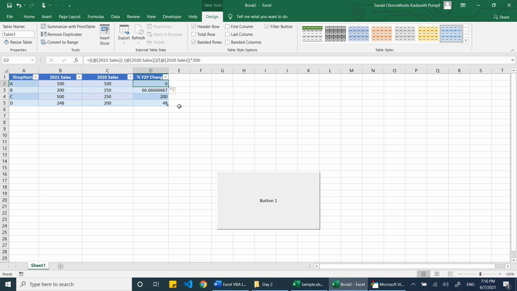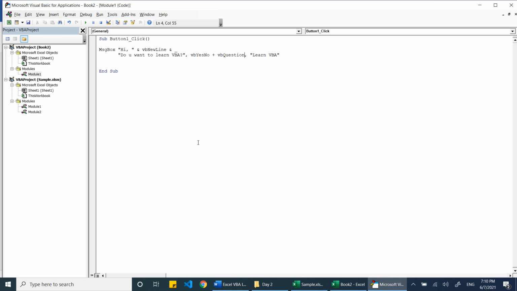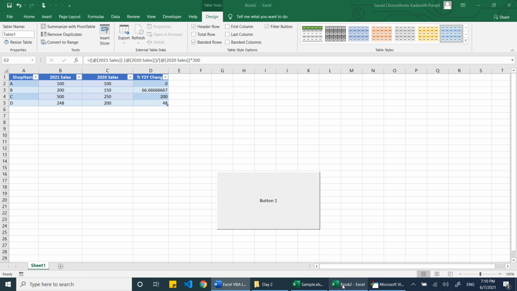Now I have another problem. Finding a formula like this, in case I missed out somewhere, like I didn't put the 100, or instead of last year I have written this year, because this formula itself usually makes us confused. So how can we simplify this type of formula? Earlier we have seen finding the minimum, maximum, sum or average. We want to write a similar function which is not available by default in Excel. So let's see how we can define such a function.